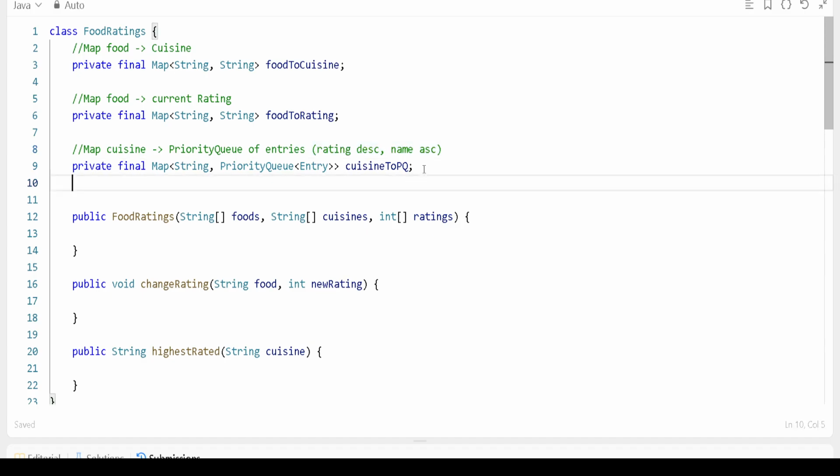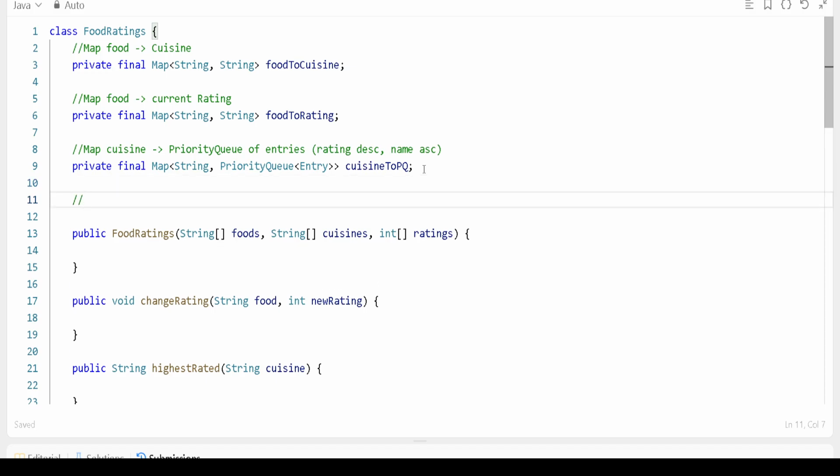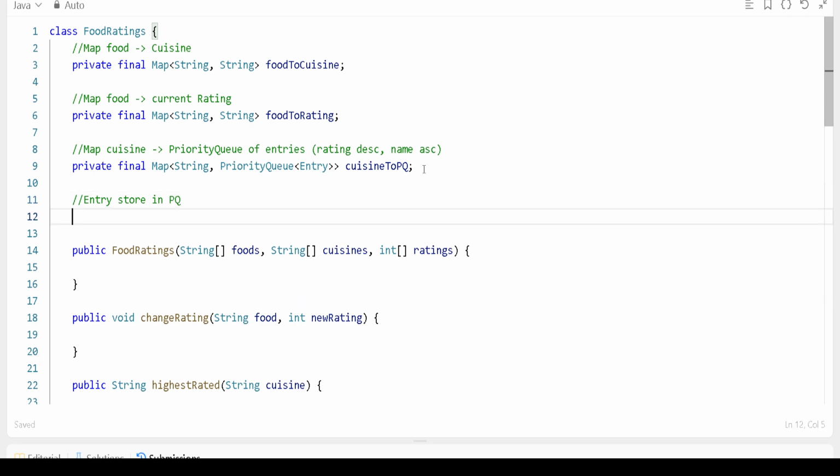We'll write a class. This is our entry that is going to be stored in the priority queue, and for that let's create a private static class and give it the name Entry, right?